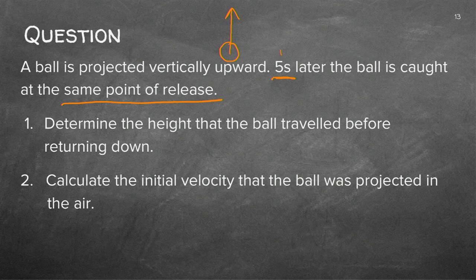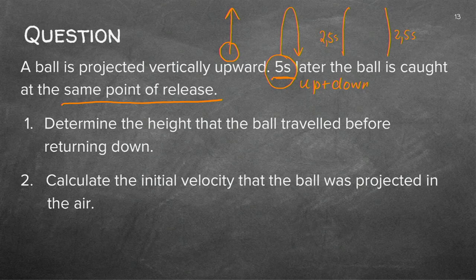So it actually went up and down, and that whole section was 5 seconds. Now, quickly, just think about it. If it took 5 seconds up and down, what will the time up be? And even before reading the questions, I make these sort of assumptions. Well, if it's 5 seconds up and down, it would have been 2.5 seconds up and 2.5 seconds down.